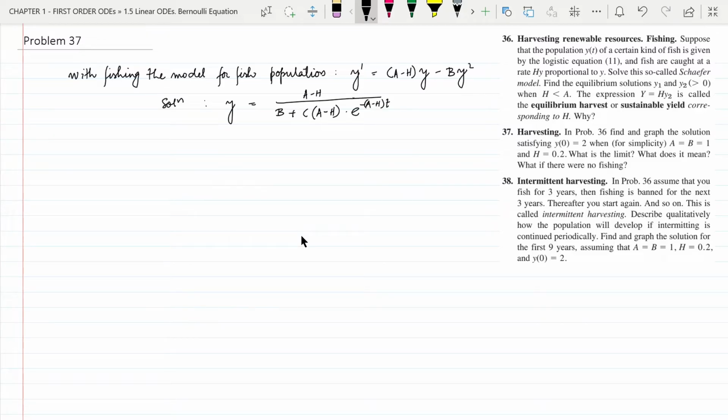This equation guides the population of fish y of t at any time t with fishing.